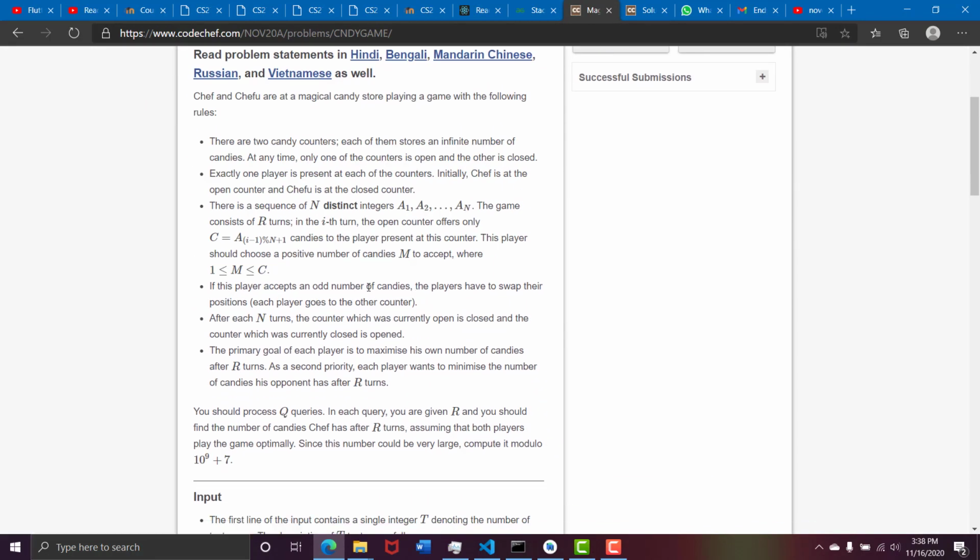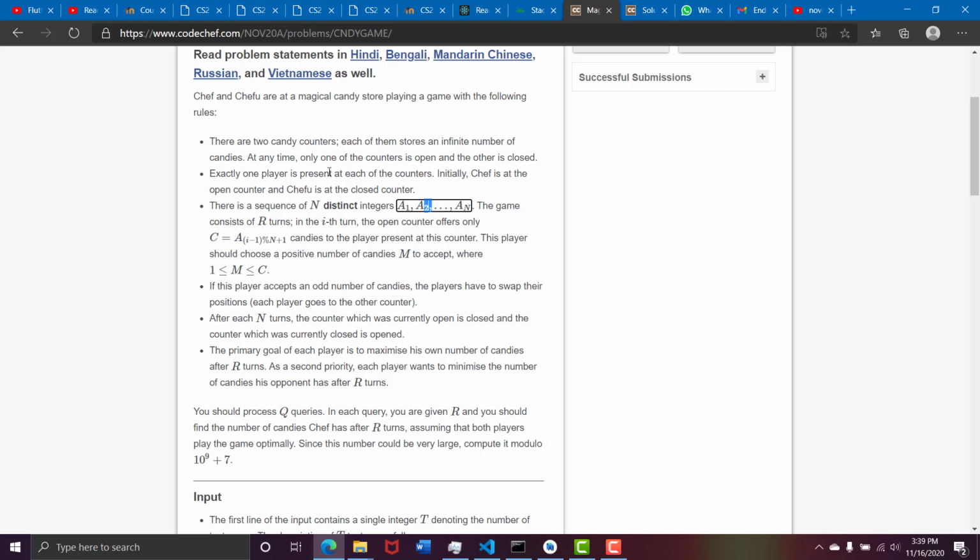If he selects an odd number, then the players have to swap their positions, right? So chef can always choose an even integer. Suppose if ai is odd, he can choose ai minus 1, and at the end he can choose an to be odd, so that the places swap, and as n turns have completed, they again swap and chef always has the turn.